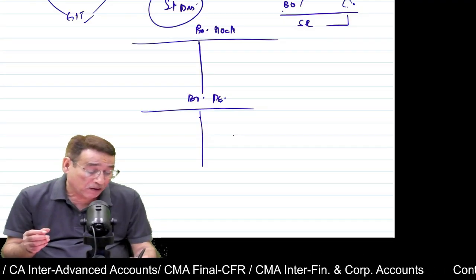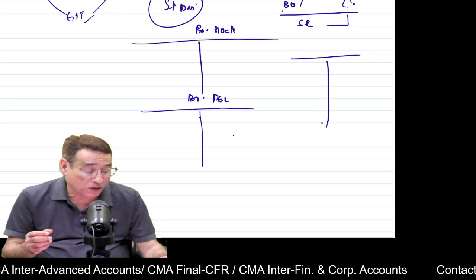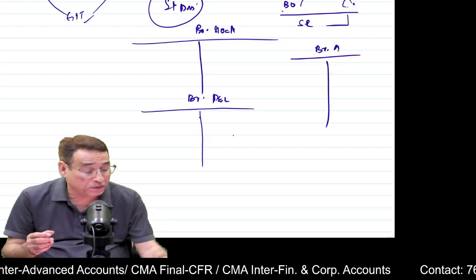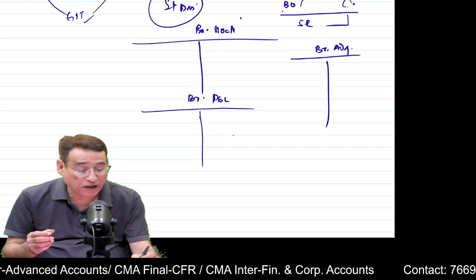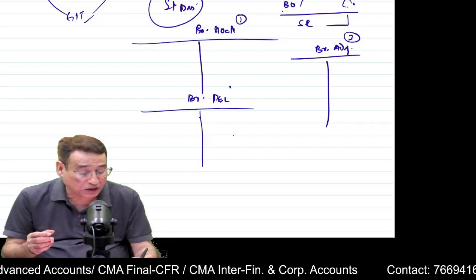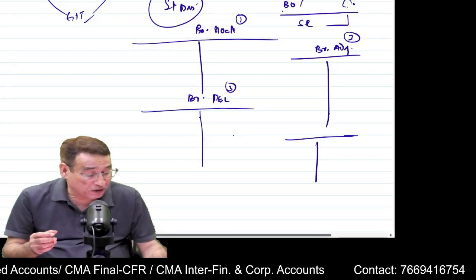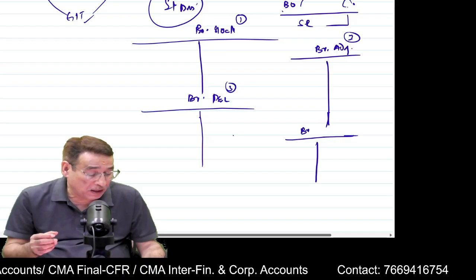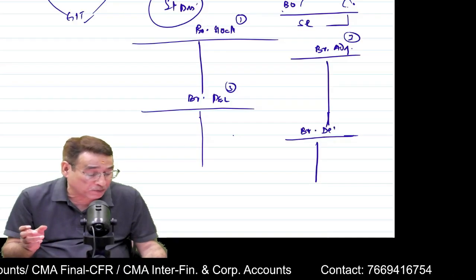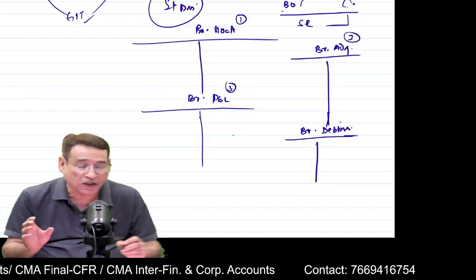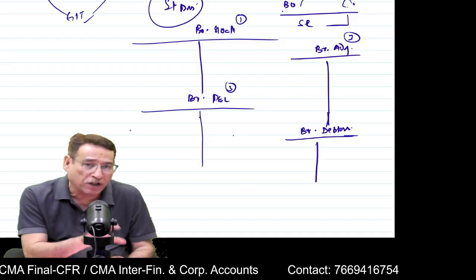Branch P&L account, branch adjustment account. In fact, number 1, number 2, number 3. And then, in case there is information with respect to debtors, you prepare the branch debtors account also. These are the accounts which we generally prepare.